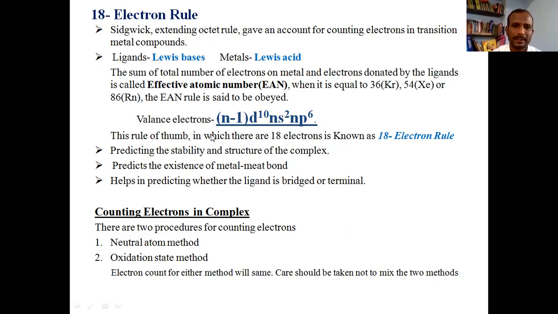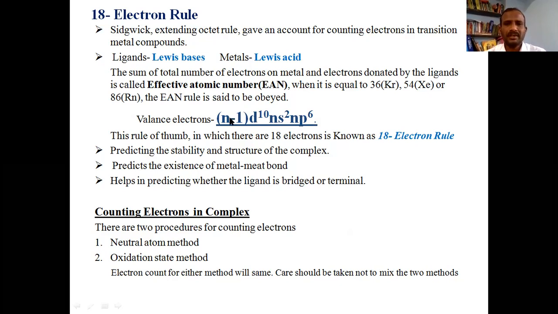I hope it is clear. The effective atomic number rule is simplified into the 18 electron rule just to avoid the confusion of 36, 54 and 86, and only valence electrons are considered in the complex.